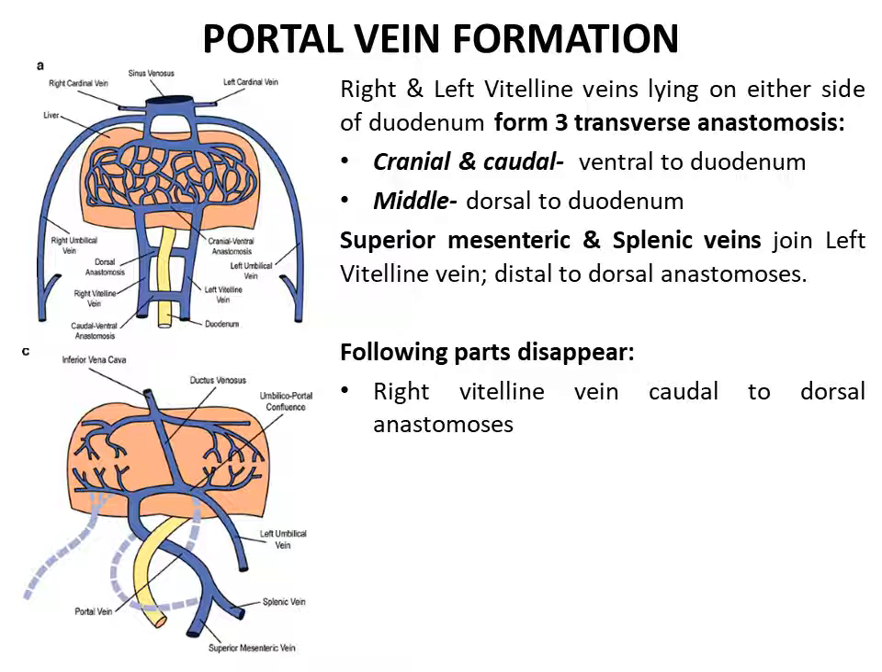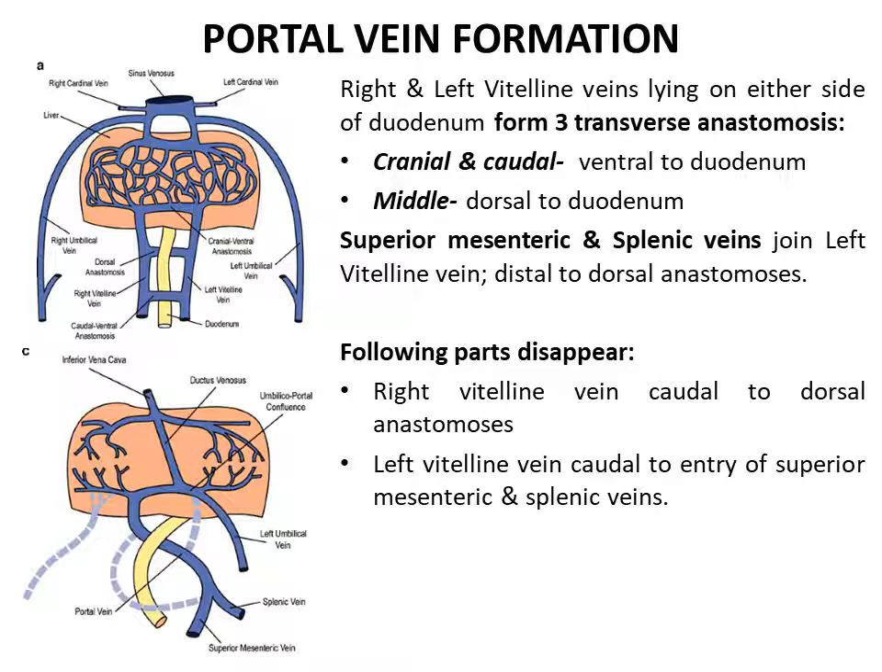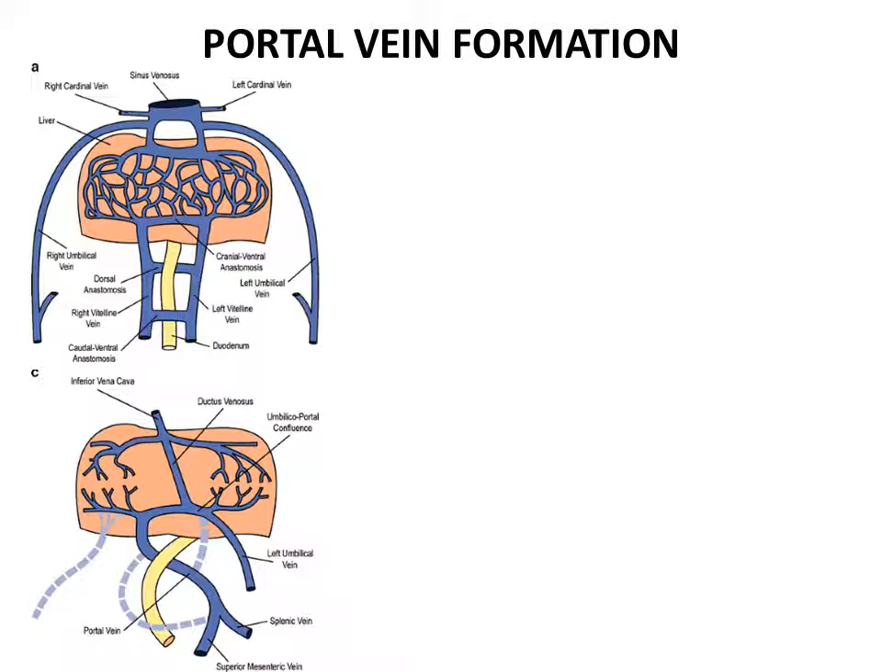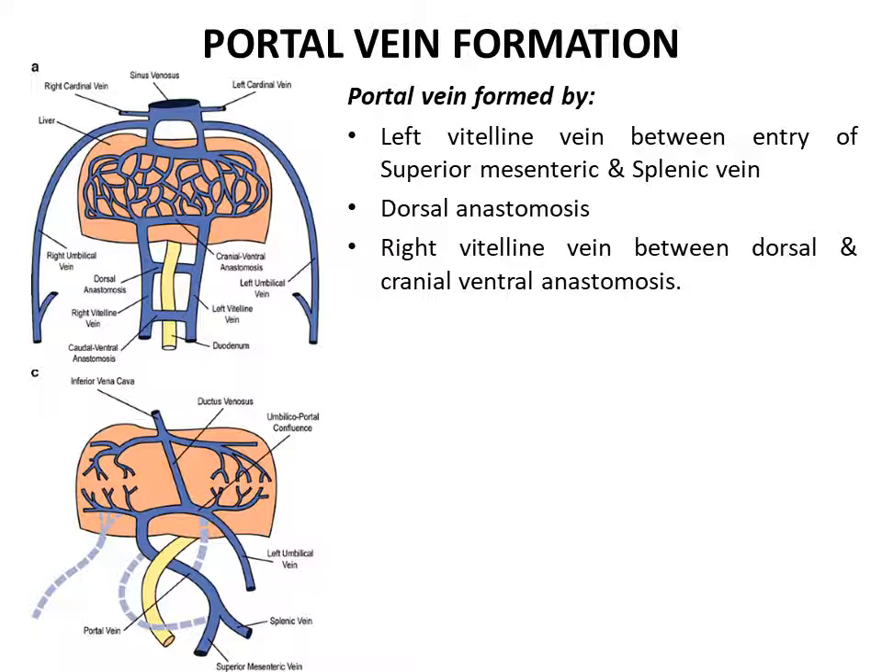The right vitelline vein caudal to the dorsal anastomosis disappears. The left vitelline vein caudal to the entry of the superior mesenteric and splenic veins also disappears. The left vitelline vein between the cranial ventral and middle dorsal anastomosis disappears, and the caudal ventral anastomosis also disappears. As a result, the portal vein is formed.